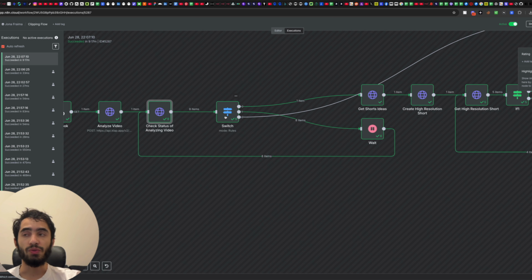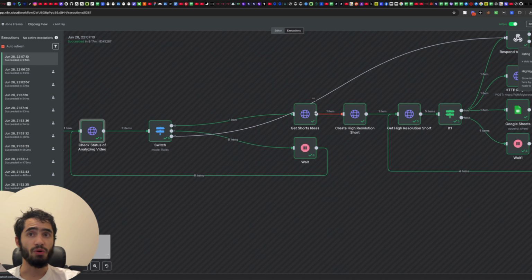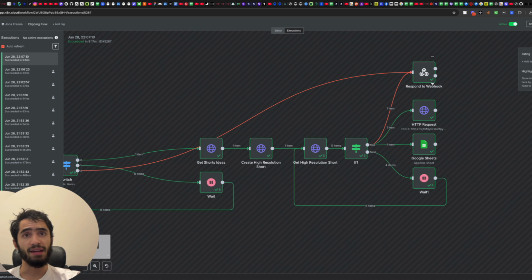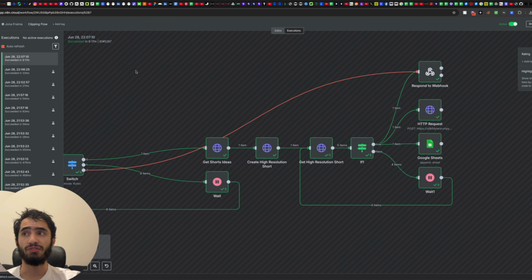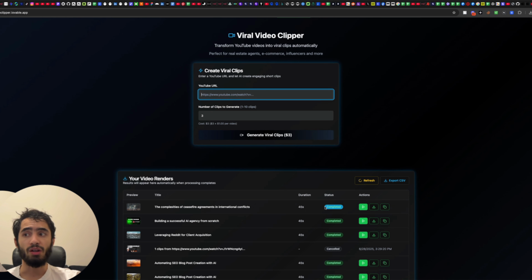What is this switch node? This switch node basically defines whether or not the video was analyzed, finished being analyzed. If it wasn't finished, it goes back to get the status. If it updates the status, it will go to the next process of the workflow. If it gets an error, we send that to the webhook so that our front end here will understand that there was an error and update that status.